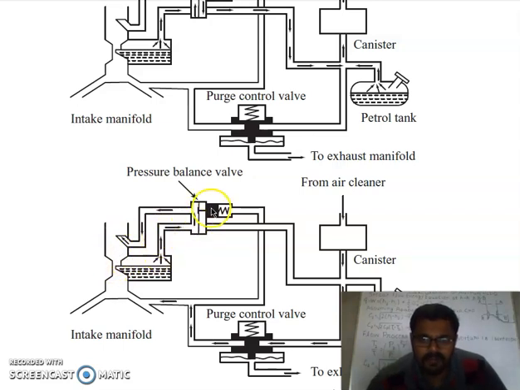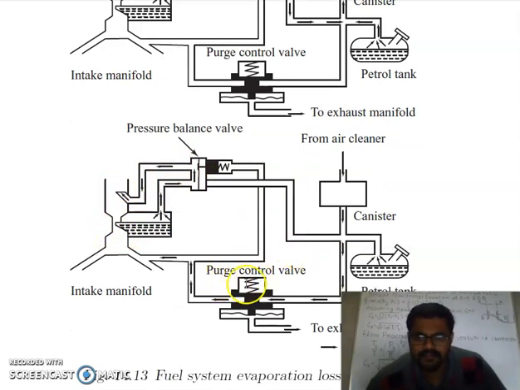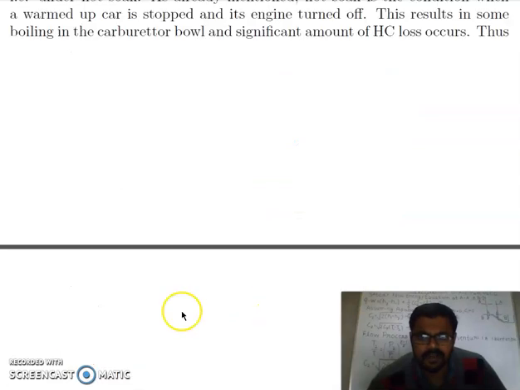If the pressure is built up, this valve will open, and whatever the pressure of vapors, they go back into the carburetor. The same here, this purge control valve will open at a particular time, and with the fresh air, whatever the vapors are here, they will come back and go into the intake manifold of the engine. And this purge valve is controlled by this exhaust manifold. So we'll discuss this in detail.